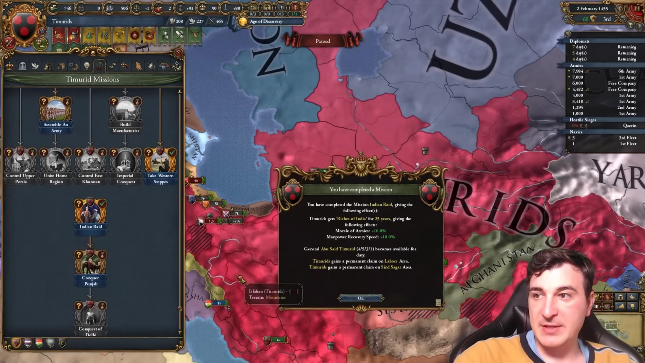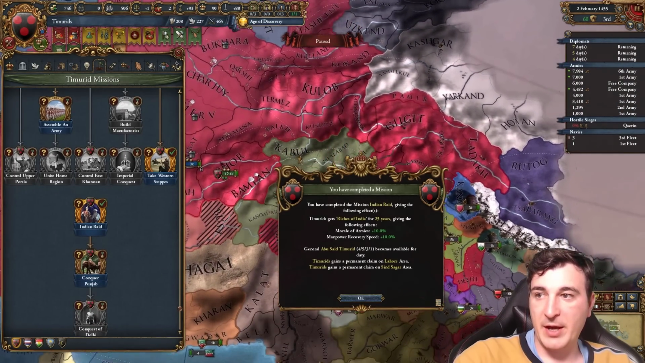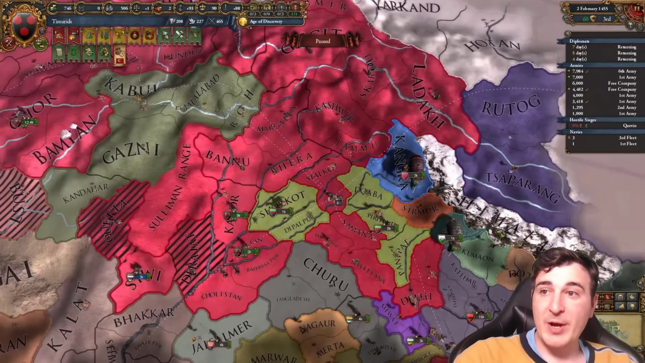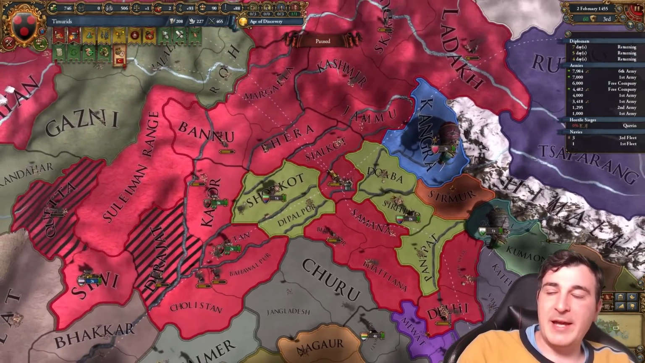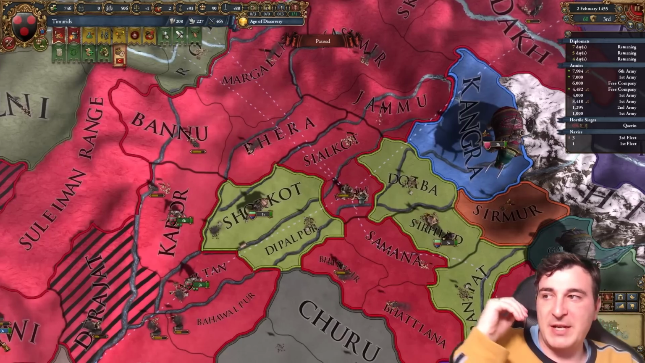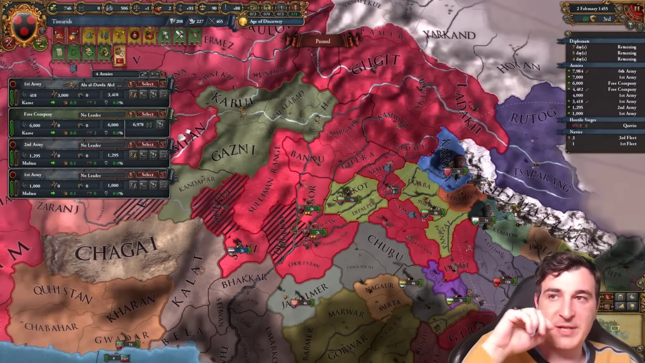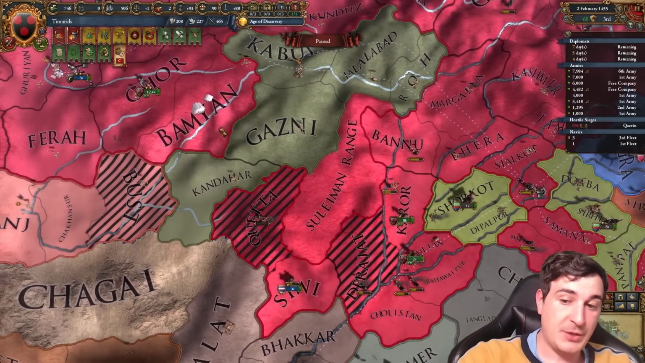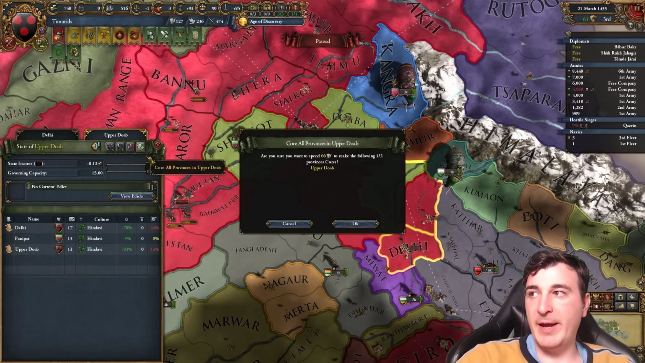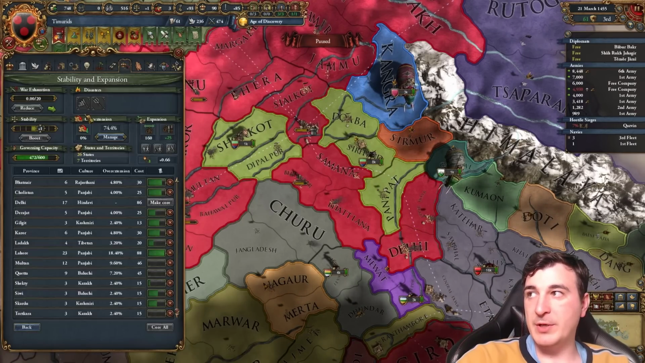Oh my god, I forgot about this mission. Holy shit, that could have given me claims on Lahore from before. I just wasted a lot of admin points. Fuck me, man. If I got the Indian claim before, it would have been 25% less admin points to core up these provinces in Delhi. I am actually an idiot right now.